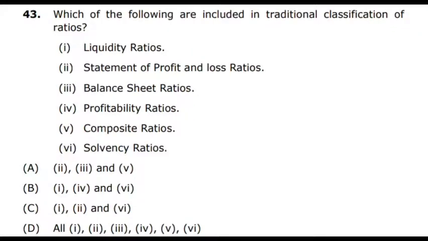Question number 43. Which of the following are included in traditional classification of ratios? There are three traditional classifications of ratios: statement of profit and loss ratios, balance sheet ratios, and composite ratios. Here 6 ratios are given. Liquidity is not traditional. Statement of profit and loss, it is traditional. Balance sheet, it is traditional. Profitability ratio, it is not a traditional classification. Composite ratio, it is a traditional classification. Whereas solvency is not a traditional classification. So the answer is the second, third and fifth. So option A is the correct answer.